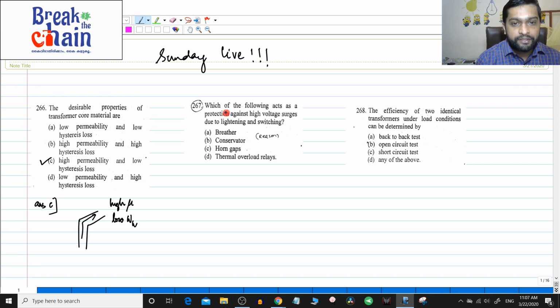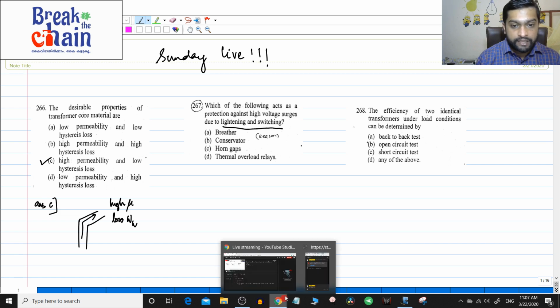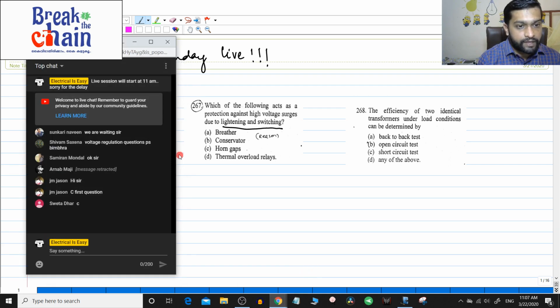Next one: which of the following acts as a protection against voltage surges due to lightning and switching? You know that during phenomena like lightning and switching, there might be high voltage surges in the transformer. So what is the device that is used to prevent that? Is it a breather, a conservator, the horn gaps, or the thermal overload relays? If you want, you can put the answer in the comments also. Let me see if somebody is putting that in the comments.